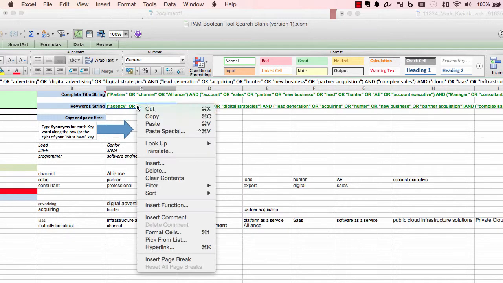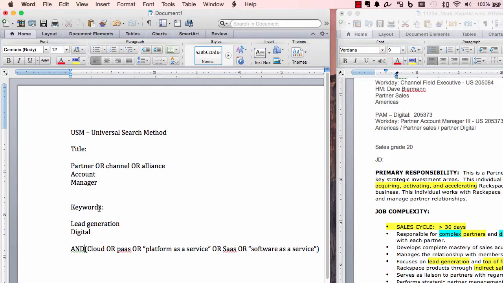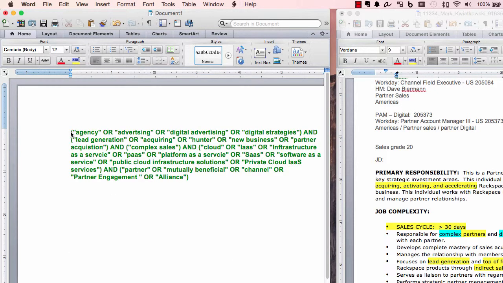And so then you would just copy that over to, let me show you what it looks like. I'm going to get rid of this. So just that word, and check for misspellings. I'm famous for misspelling things, but you see how long this would have taken you if you built it out on your own. So this would be your keyword search string that you can jump in.